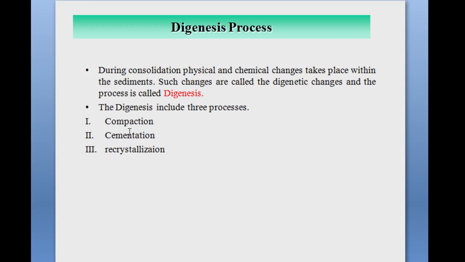Examples of recrystallization are dolomite, salt, gypsum, limestone. These rocks are consolidated by recrystallization. So this is all about the diagenesis process. The physical and chemical changes occur in the rocks in this diagenetic process.